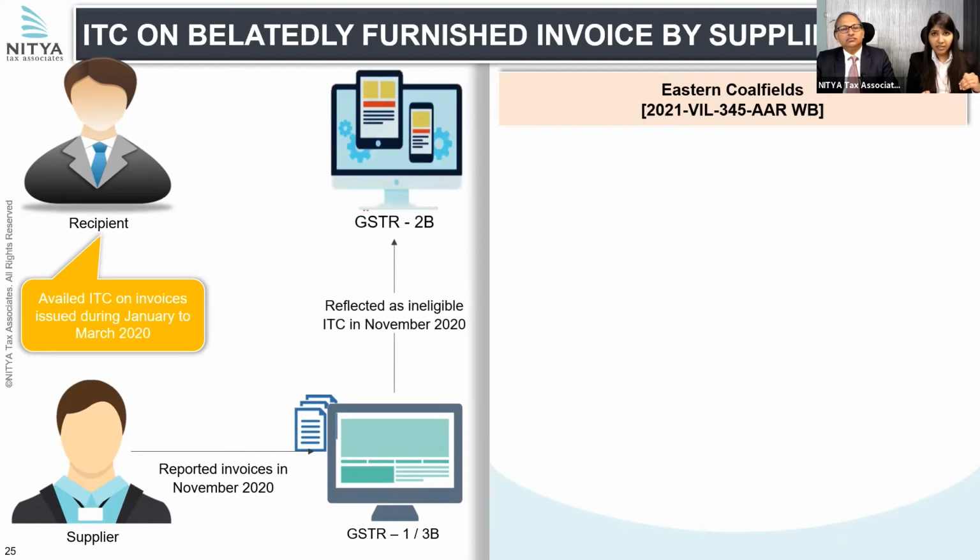Now these reported invoices got auto-populated in GSTR 2B in November 2020 on a hit and trial basis, because 2B became effective from January 1st, 2021. So here the recipient asked whether he can be denied this ITC on the ground of Section 16(2)(c), which mandates that the tax must be paid by the supplier to the government, since the supplier belatedly reported these invoices.